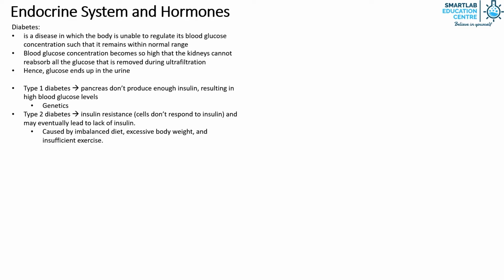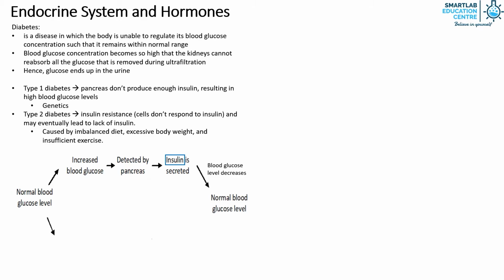Now, we will look at the homeostatic mechanism for the regulation of blood glucose concentration. When there is an increased blood glucose concentration, it is detected by the pancreas. The islets of Langerhans in the pancreas then secrete insulin, causing blood glucose level to decrease. And the blood glucose level returns to normal. When there is a decreased blood glucose concentration, it is detected by the pancreas. The islets of Langerhans in the pancreas then secrete glucagon, causing blood glucose level to increase. And the blood glucose level returns to normal.